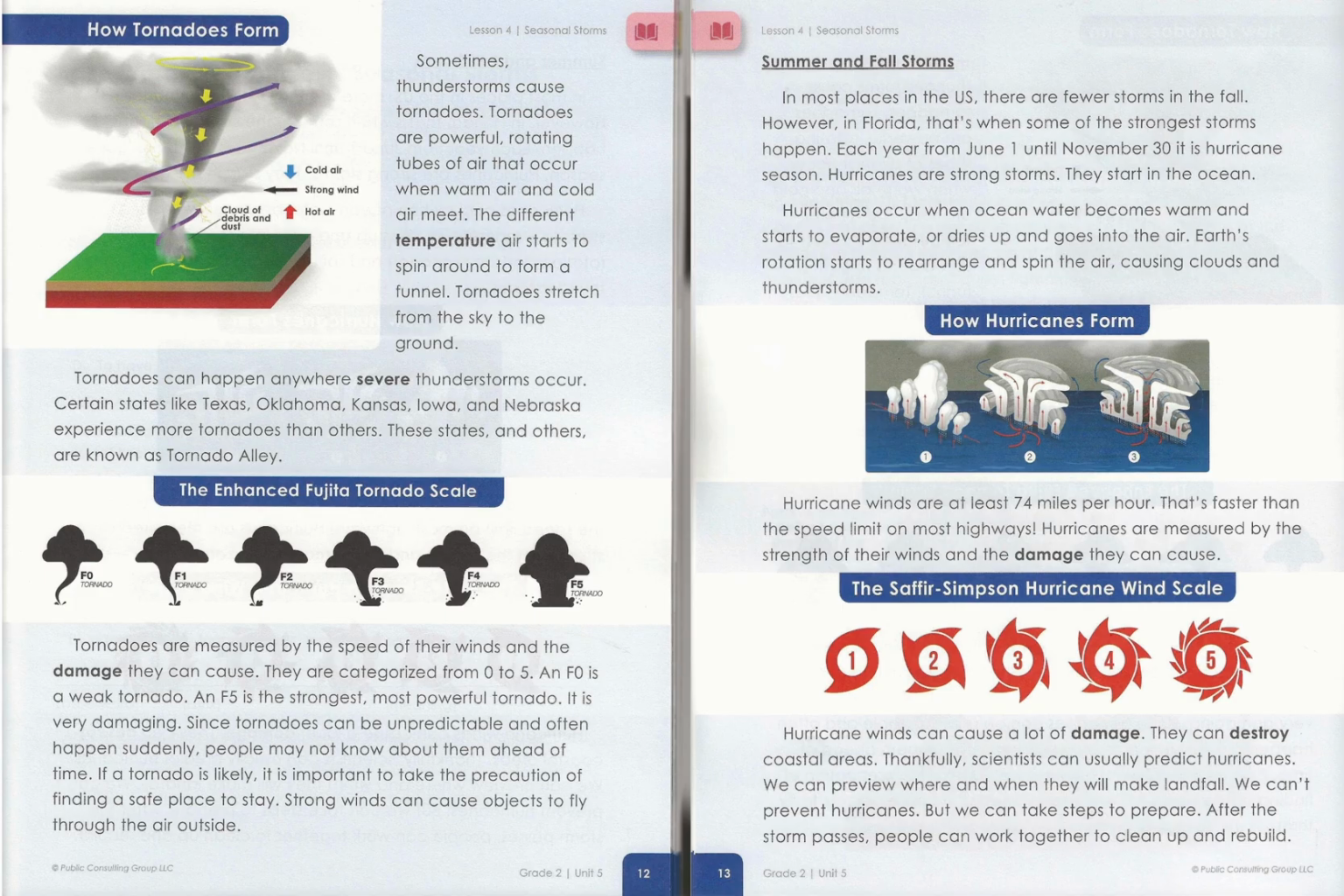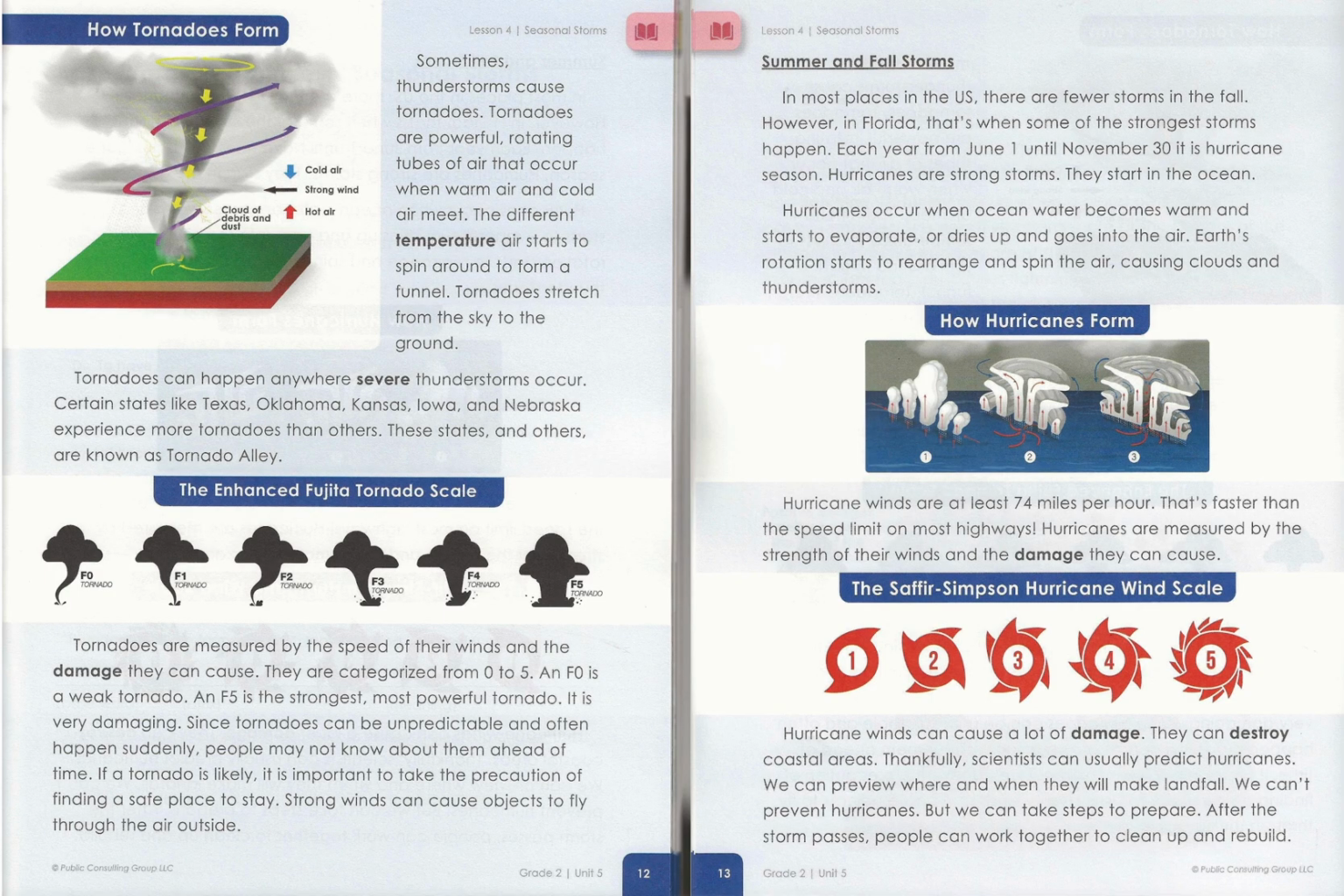How tornadoes form. Sometimes thunderstorms cause tornadoes. Tornadoes are powerful rotating tubes of air that occur when warm air and cold air meet. The different temperature air starts to spin around and form a funnel. Tornadoes stretch from the sky to the ground.